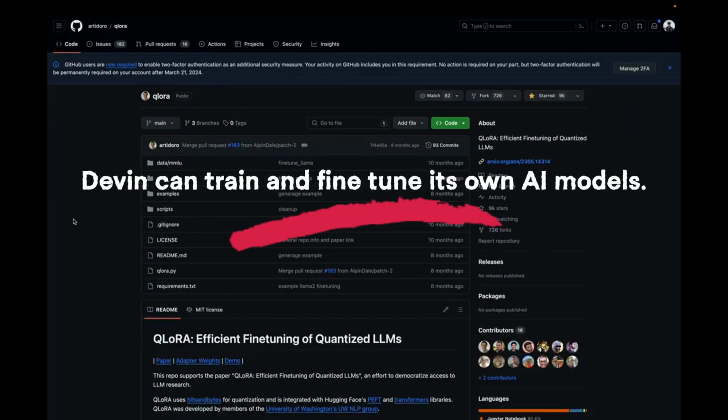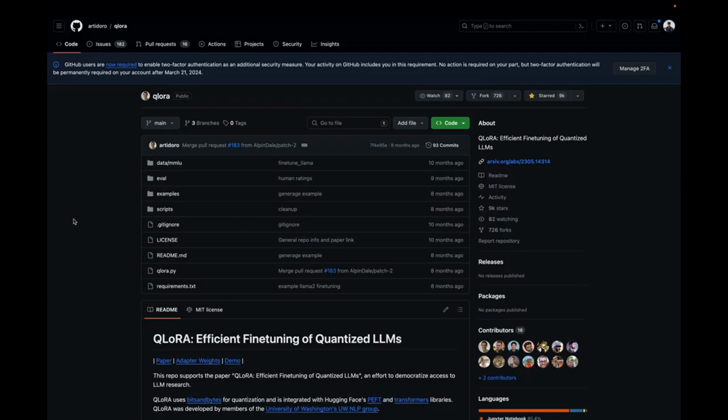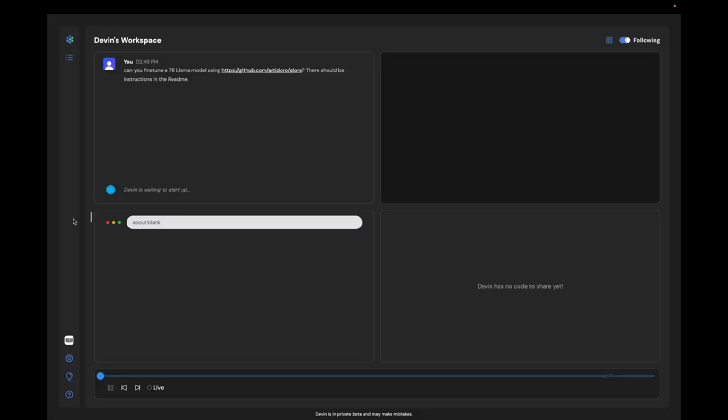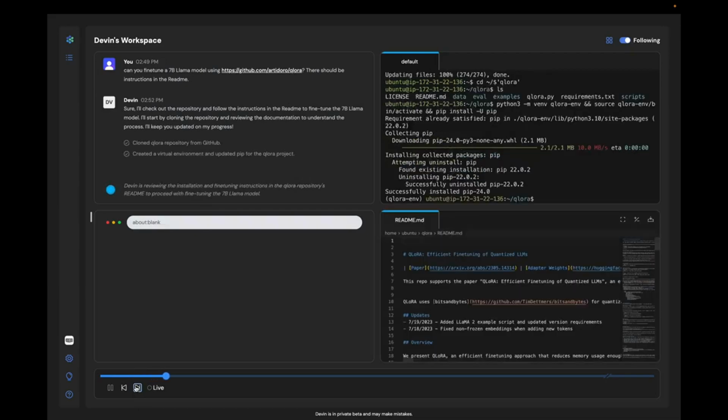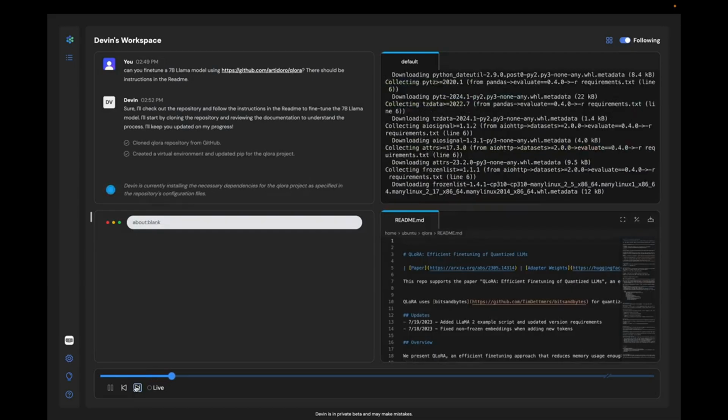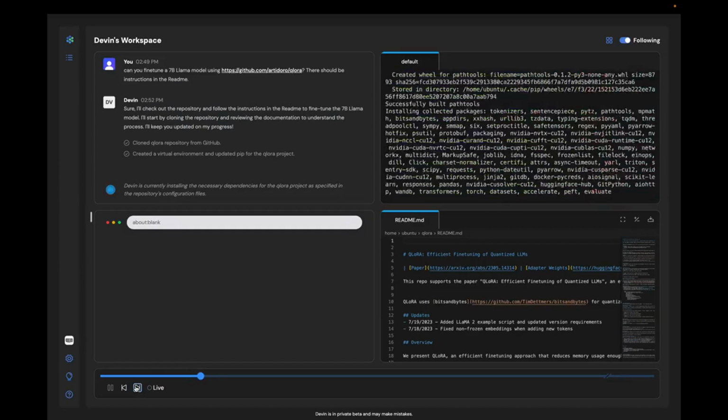Hey guys, today I'm going to show you an AI training an AI. So here we're going to take the QLoRA repo, which is a fine-tuning method for quantizing large language models. We're going to feed this repo to our agent, Devin, and all we have to ask Devin is to fine-tune a 7B llama model. Devin clones the repo, figures out how to run it using the README, sets up all of the requirements using pip,